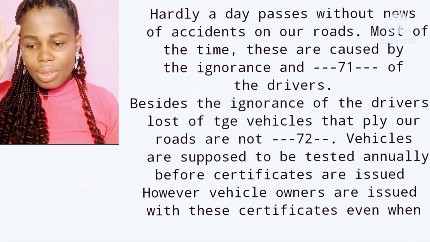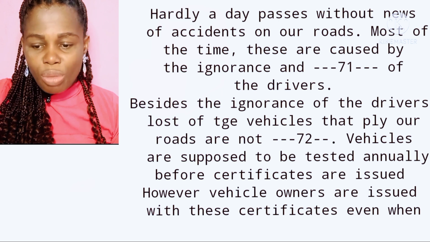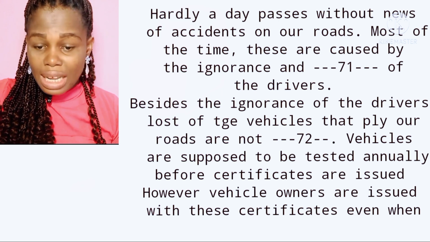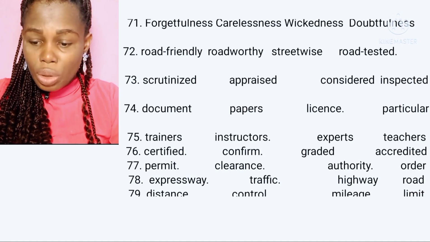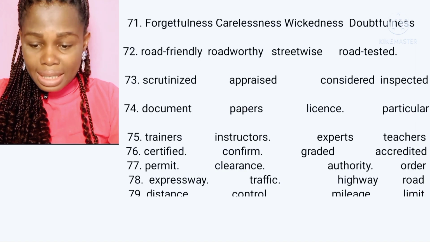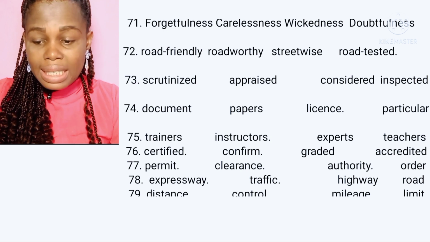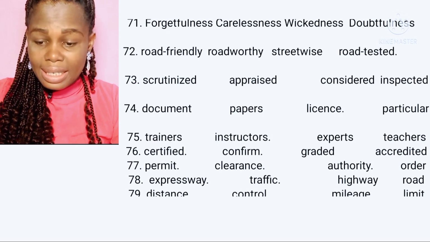Now let's continue. Beside the ignorance of the drivers, most of the vehicles that ply our roads are not dash. Now we have option A, road friendly, B, roadworthy, C, streetwise, and D, road tested. The correct answer is option B, roadworthy. When a car is not in a good condition and is not appropriate to ply the road, we say that the car is not roadworthy, and not road friendly or streetwise or road tested, but roadworthy.